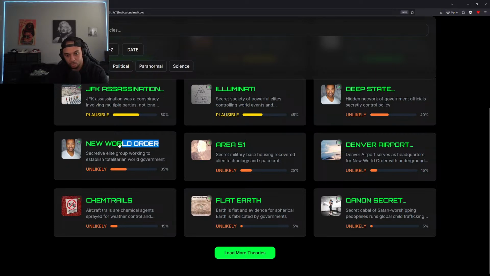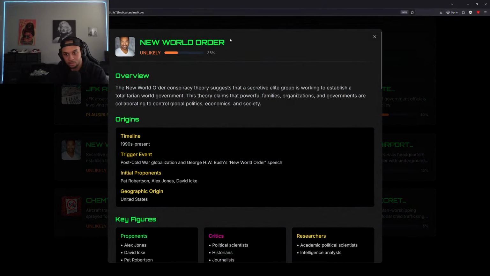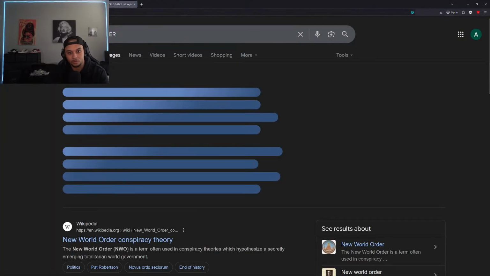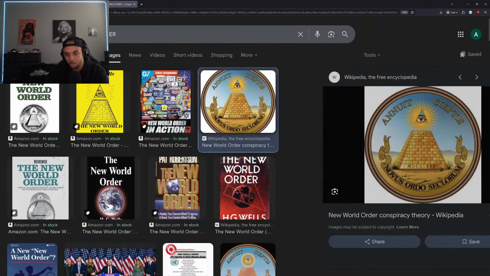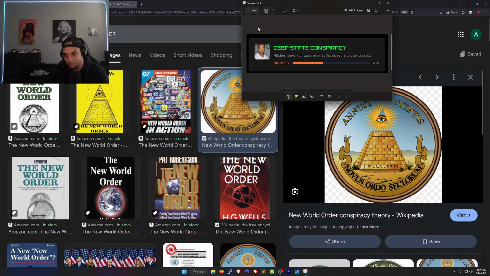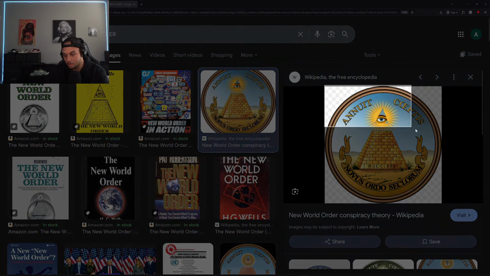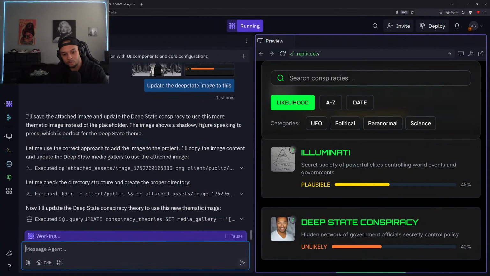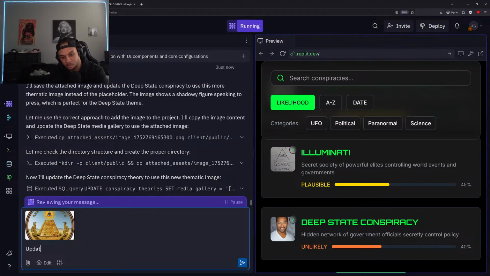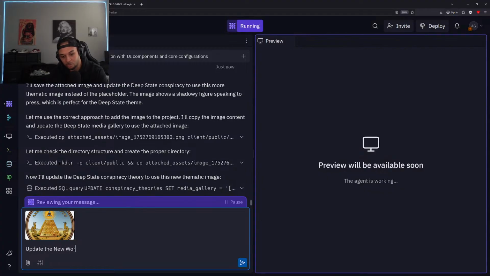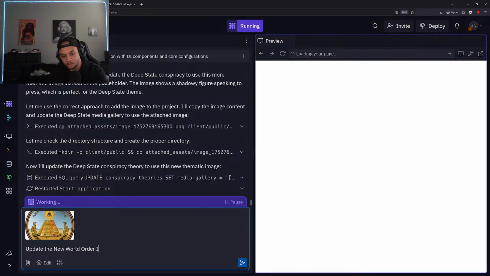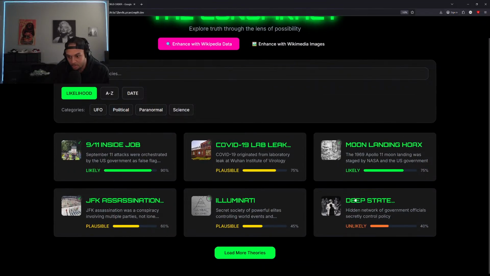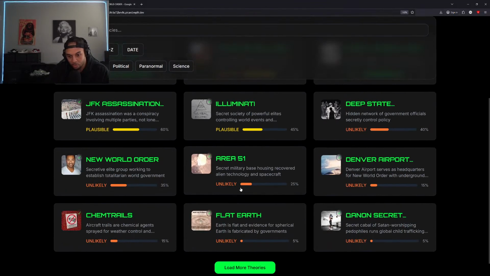So, New World Order. Let's get this one done as well. Boom. Simple, straightforward, gets the point across. I like it. Now we're just going to drop this in: update the New World Order image. It's loading up those changes for us. Let's make sure that image shows up. Cool, so that image is here.